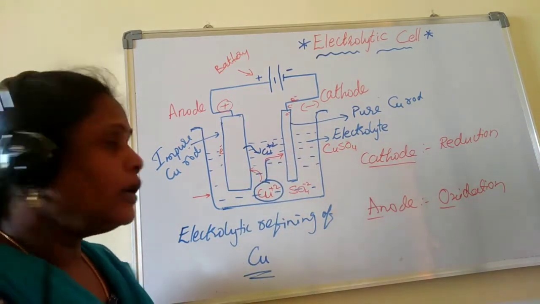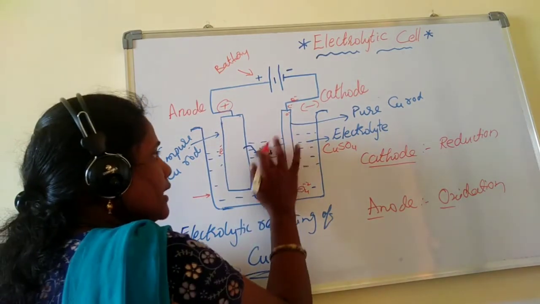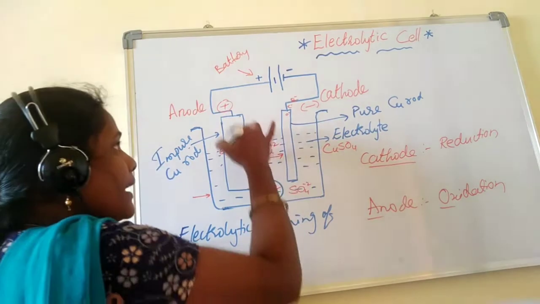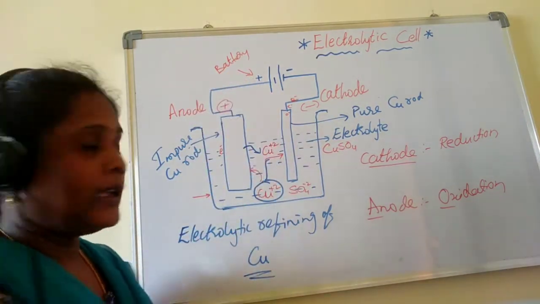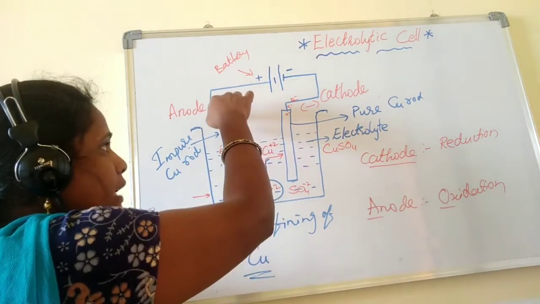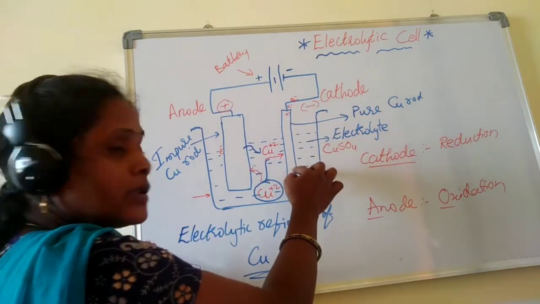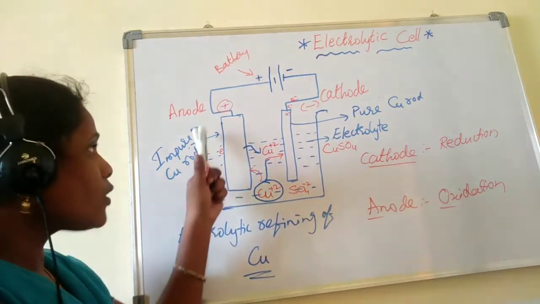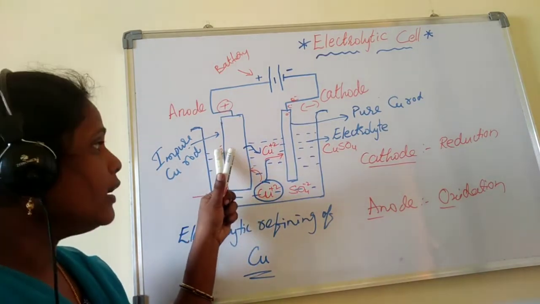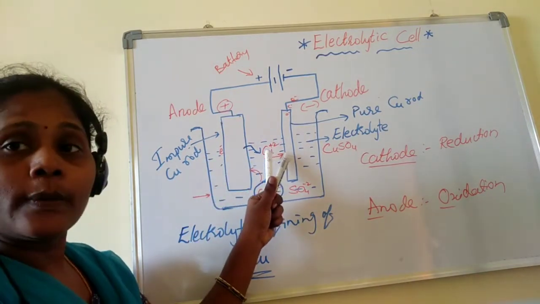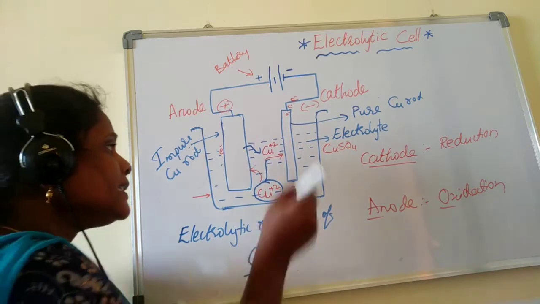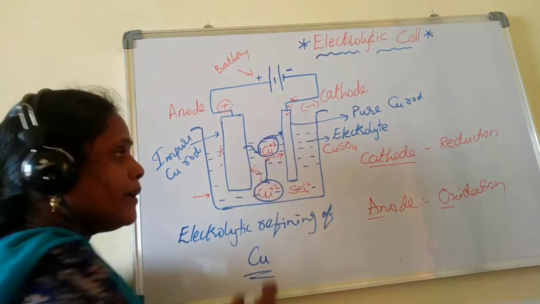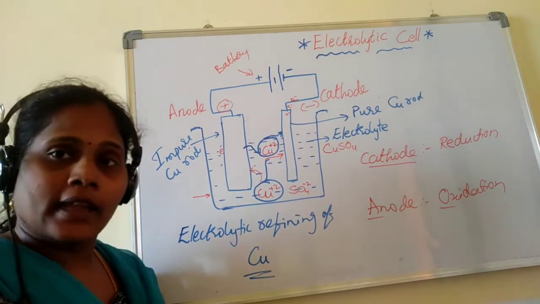So the anode rod is also losing Cu2+ ions by giving electrons to that rod. It has to lose electrons here, it has to gain electrons in this rod, right? So by losing 2 electrons, this impure copper rod will convert into copper 2+ ions, and these copper 2+ ions also will go to the cathode to accept the electrons.